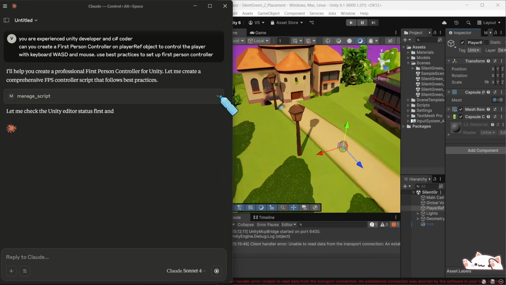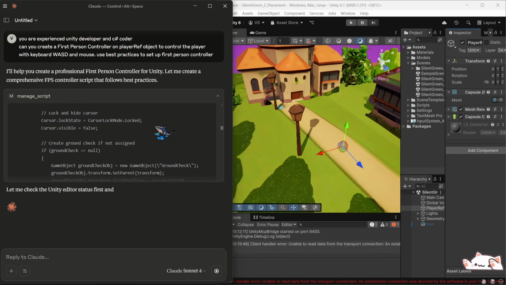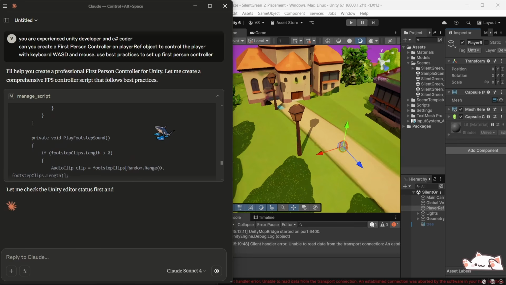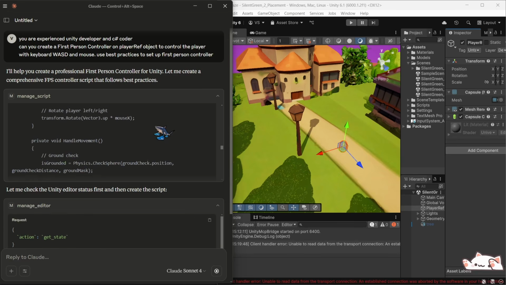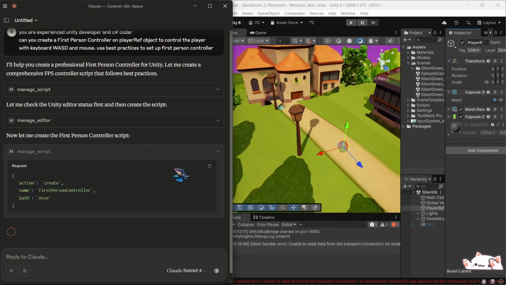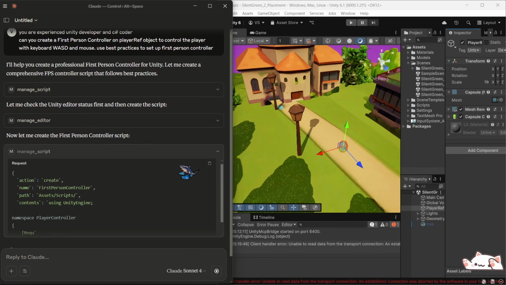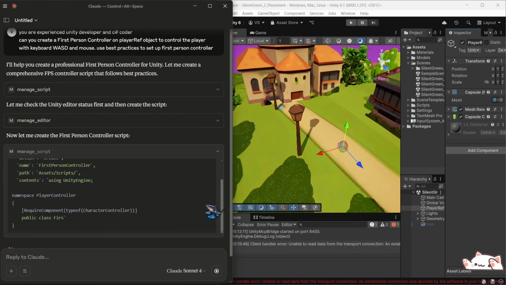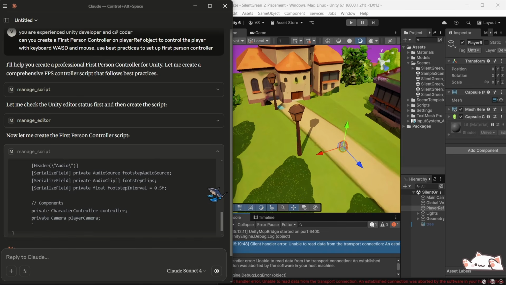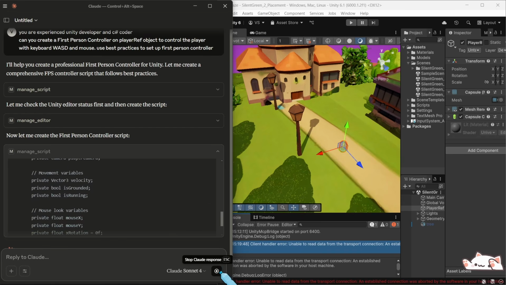As you can see, it already created a script for first-person controller. Now it's also setting up the scene, etc., etc. So it takes time to go through this process, but eventually it will set everything up for you. So let's skip this process a little bit, and I will show you the final result.